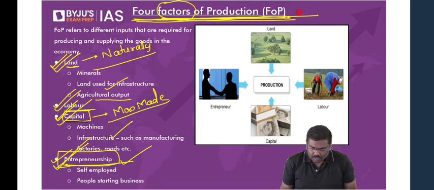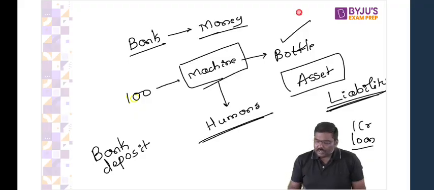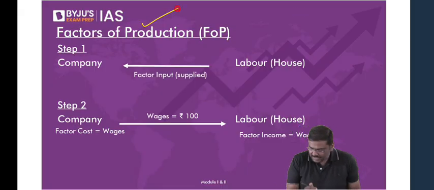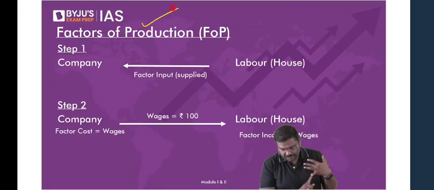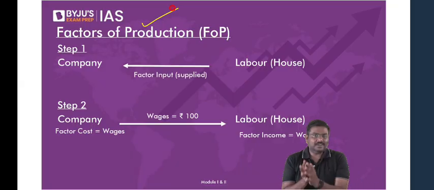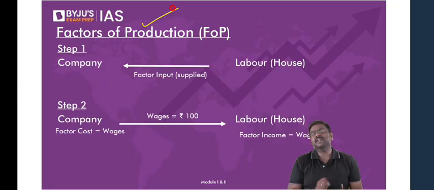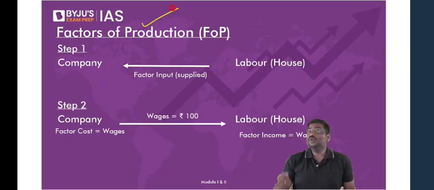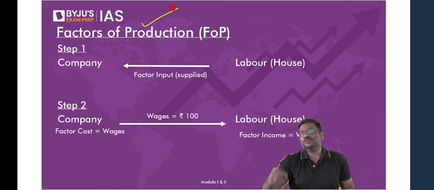Okay, so let me start. Next, what is the importance of all of this? Very important. Please understand this carefully. Now, we have discussed the concept of factors of production. Whenever we talk about factors of production, please understand this very carefully. Can I say factors of production are used by the company to produce goods and services?